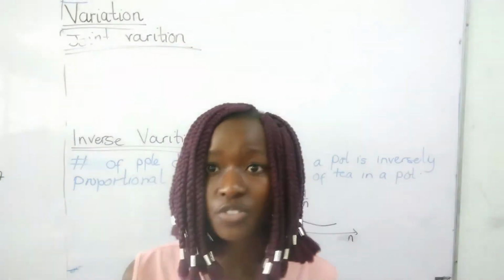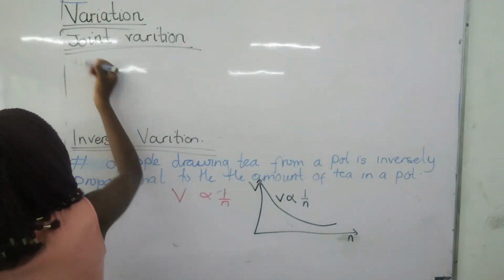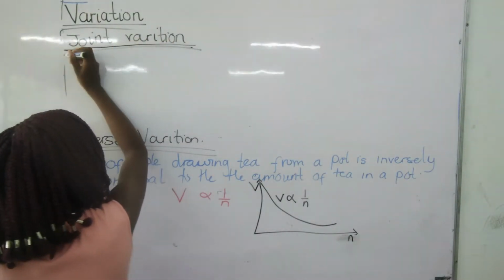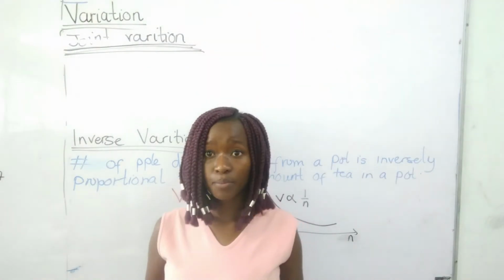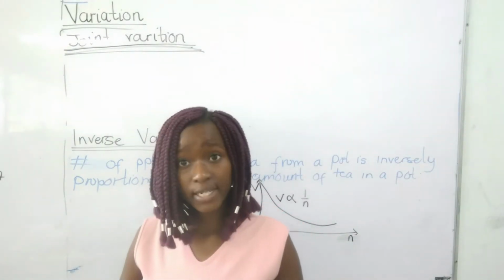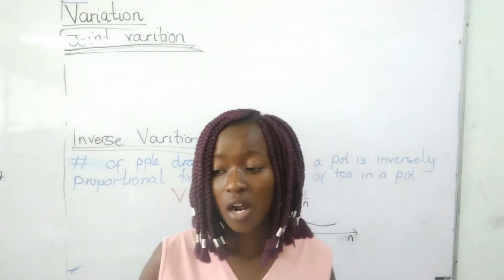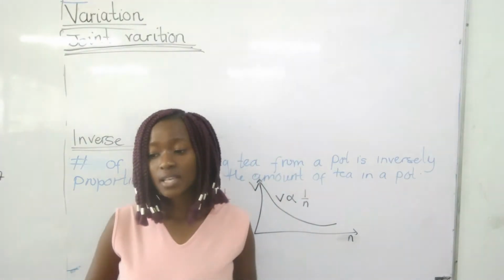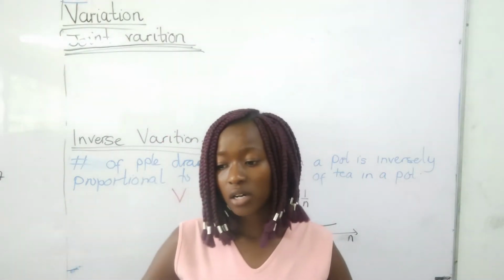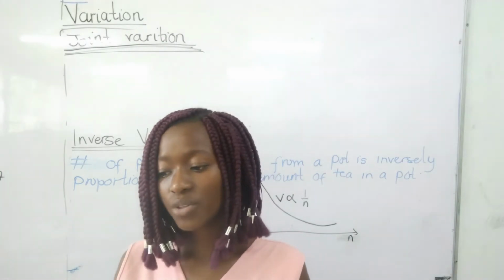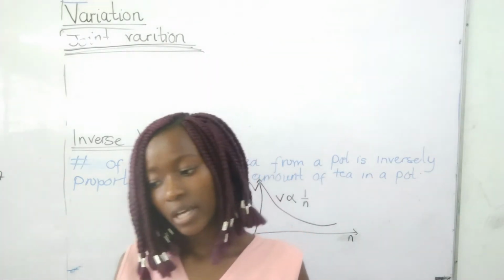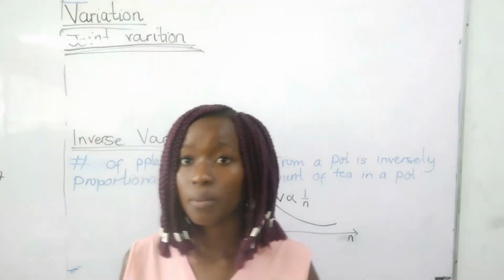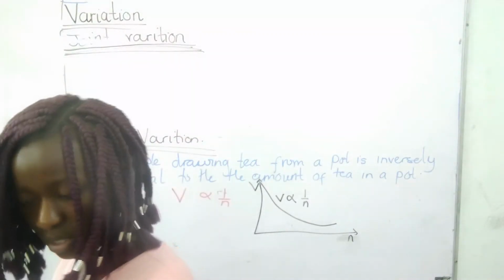Now the last part is joint variation. What we are saying is the mass M of a coin of radius R and thickness H depends on the volume V of a metal coin. Let me write it down.